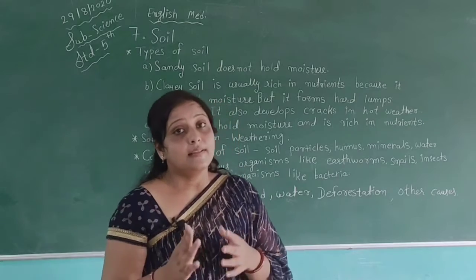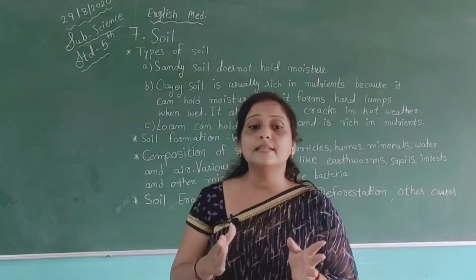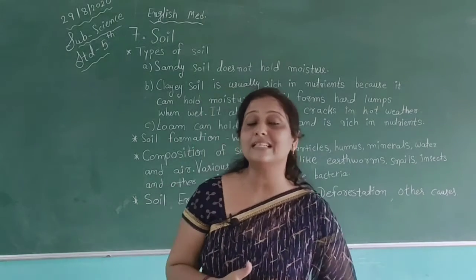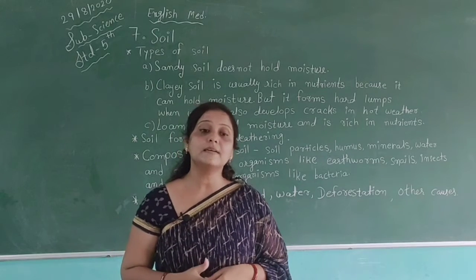Okay. Then we also have deforestation. In deforestation, we can see the excessive cutting of trees. Deforestation is one of the chief reasons of soil erosion.